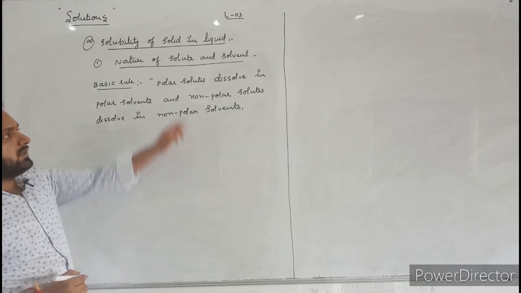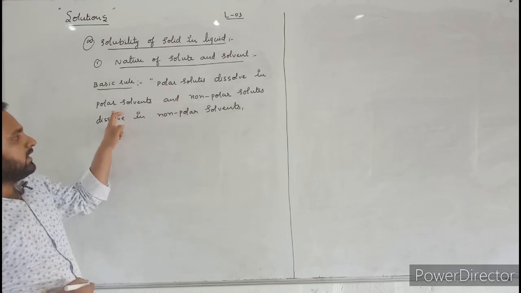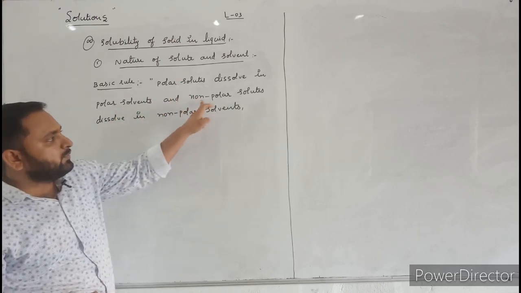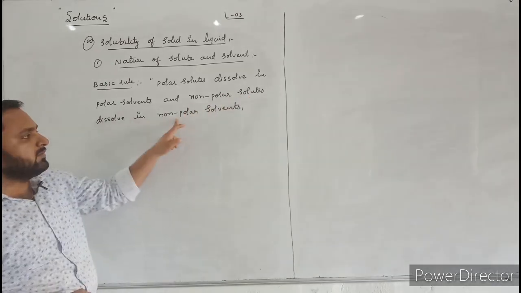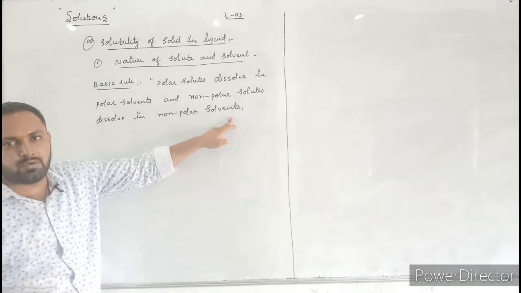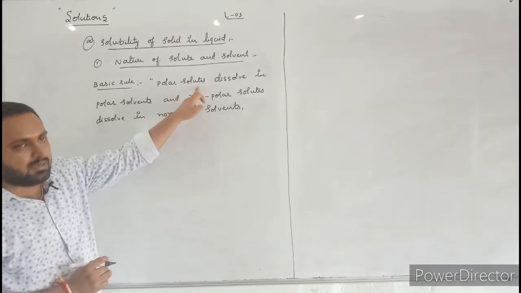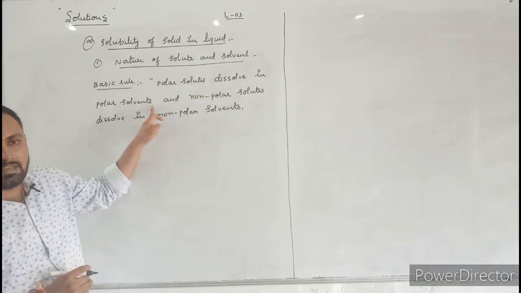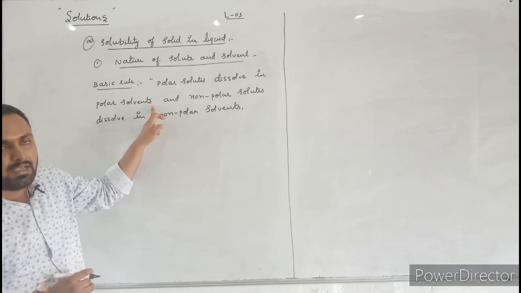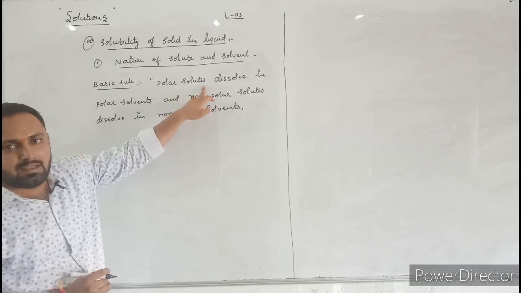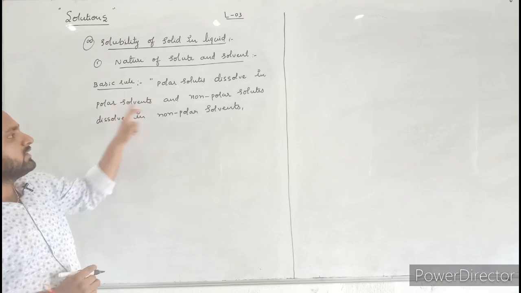Here, why do polar solutes dissolve in polar solvents and why do non-polar solutes dissolve in non-polar solvents? It is due to strong interparticle attraction. Between polar solutes and polar solvents there is a strong interparticle attraction. That's why polar solutes are more soluble in polar solvents.